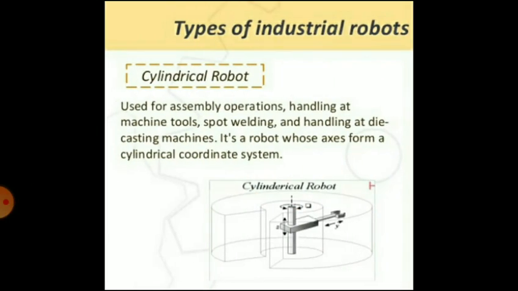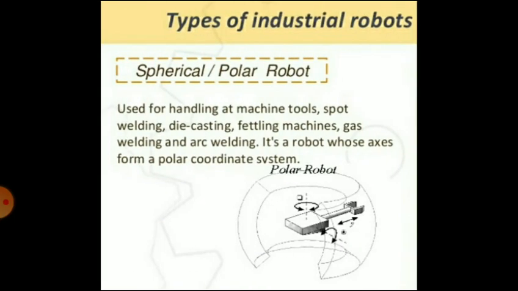Next is cylindrical robot. It is used for assembly operations, handling at machine tools, spot welding, handling at die casting machines. It is a robot whose axis form a cylindrical coordinate system. So you can see the movement of the robot, that is cylindrical. Then next is spherical or polar robot. It is used for handling at machine tools, spot welding, die casting, fettling machines, gas welding, and arc welding. It is a robot whose axis form a polar coordinate system. So you can see in a diagram of polar robot.